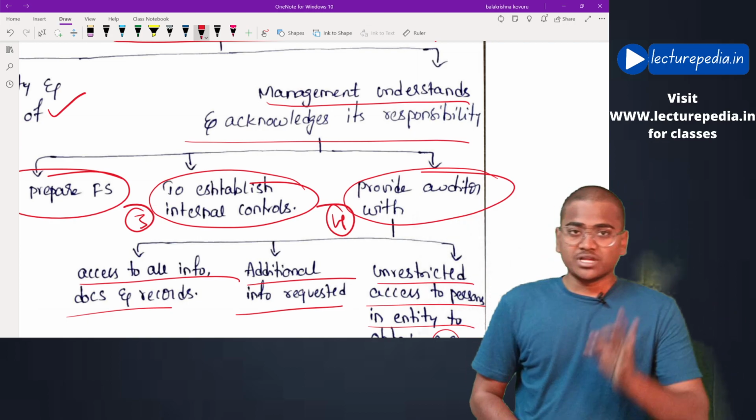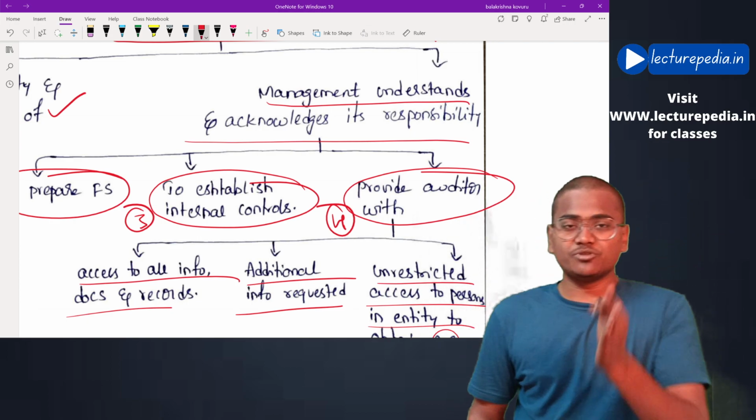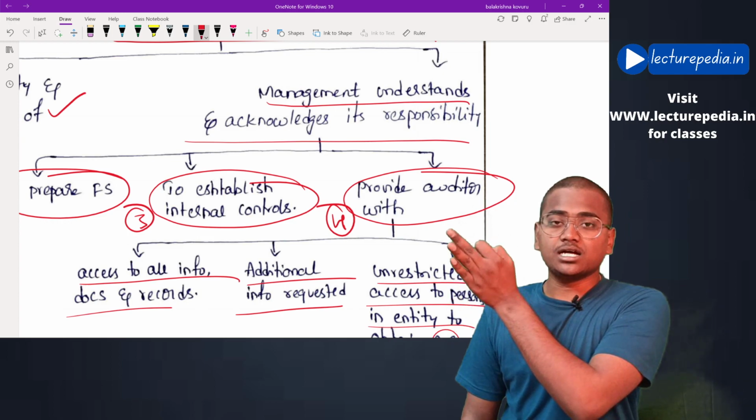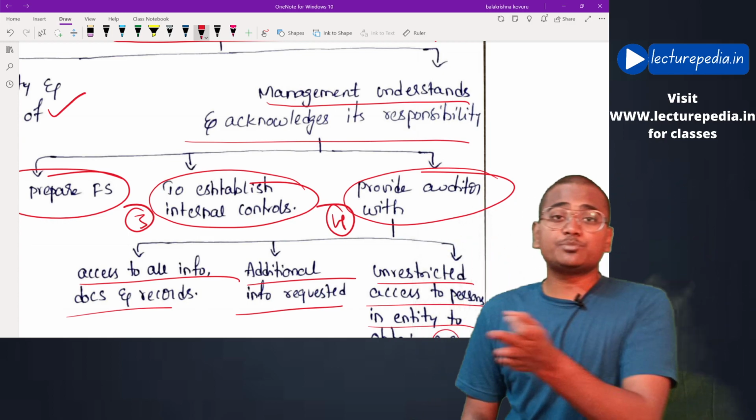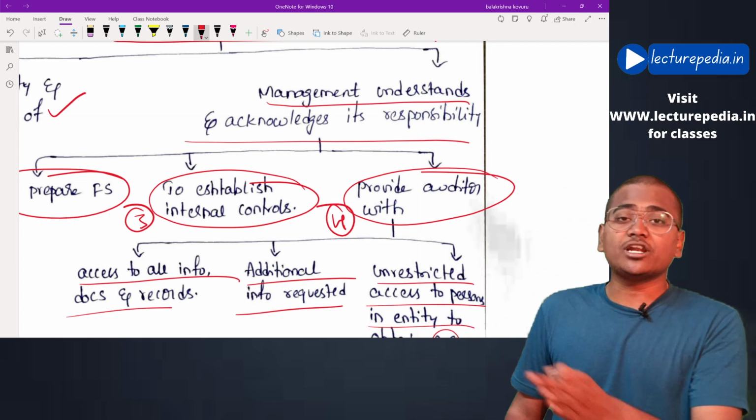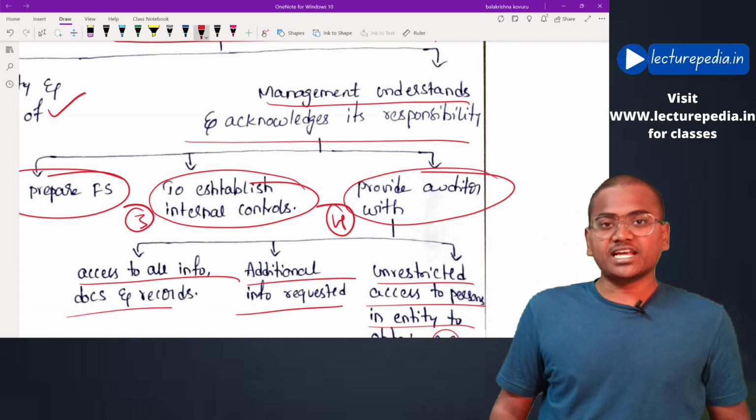Hope this is clear. These are the four preconditions that have to be verified by the auditor before accepting the audit engagement. If these preconditions exist, the auditor accepts the audit engagement. If these preconditions don't exist, the auditor will not accept or will not continue the audit engagement.